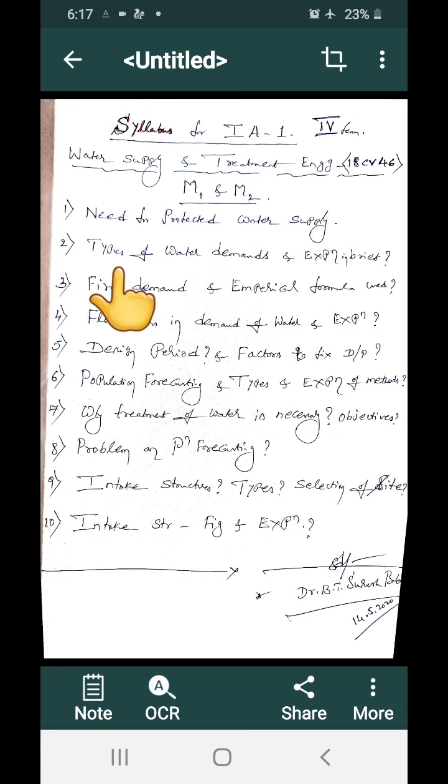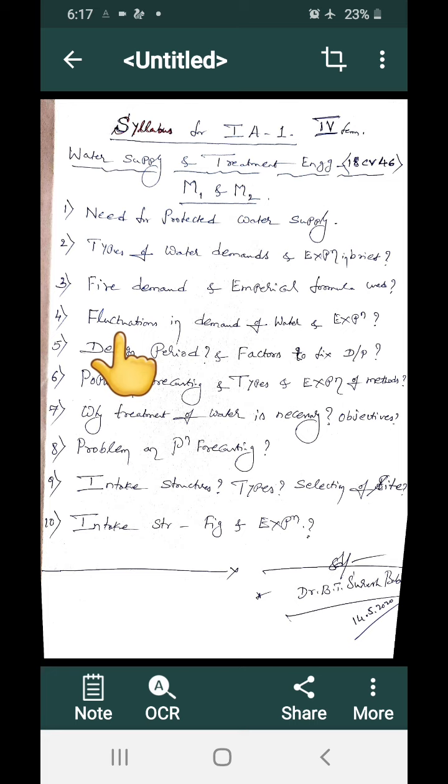Next is fire demand. The weightage is very small and it is very easy. You have to write the 4 empirical formulas which are used to determine the quantity of water required for fire demand. Next is fluctuation in demand of water and its explanation.